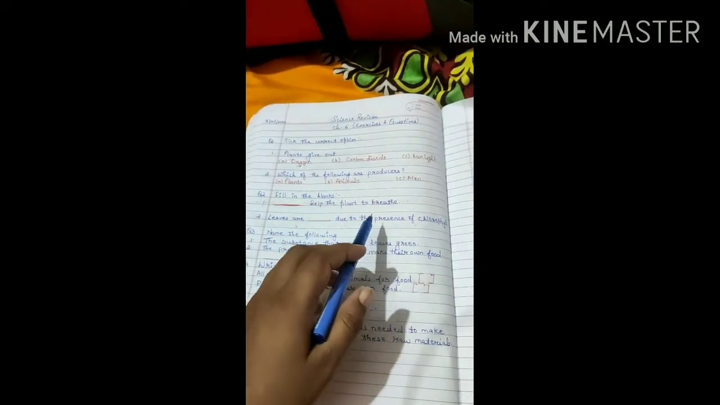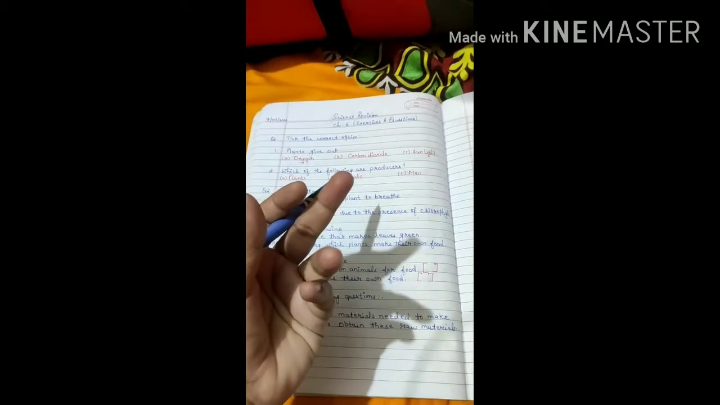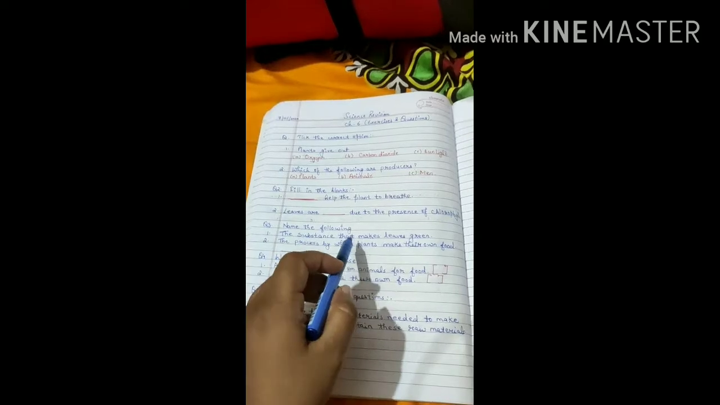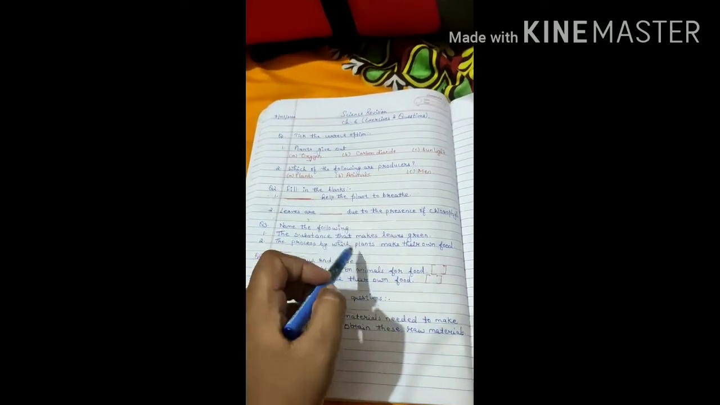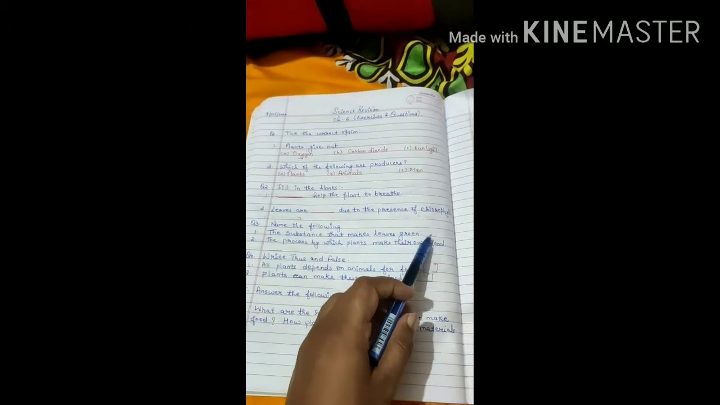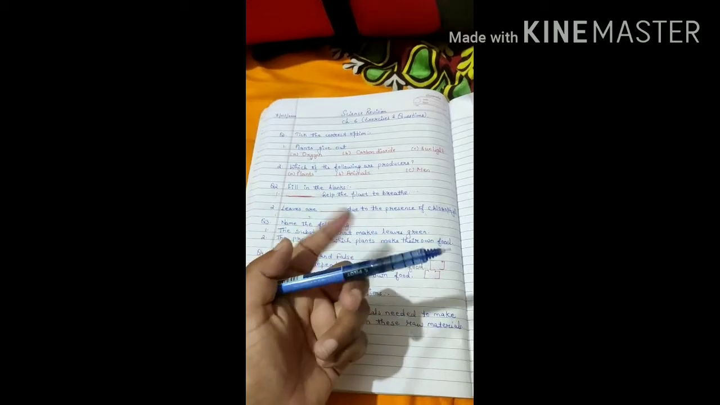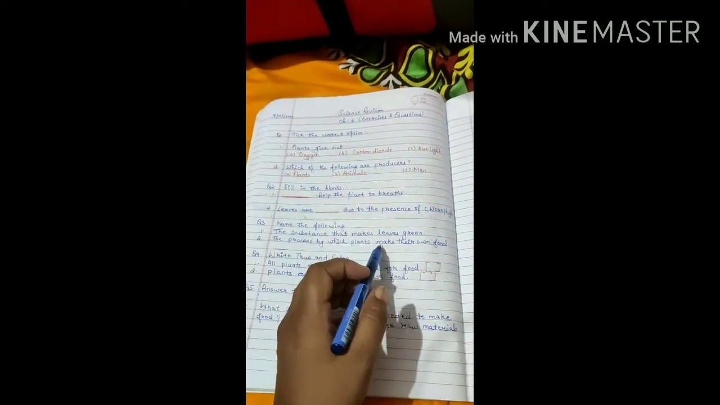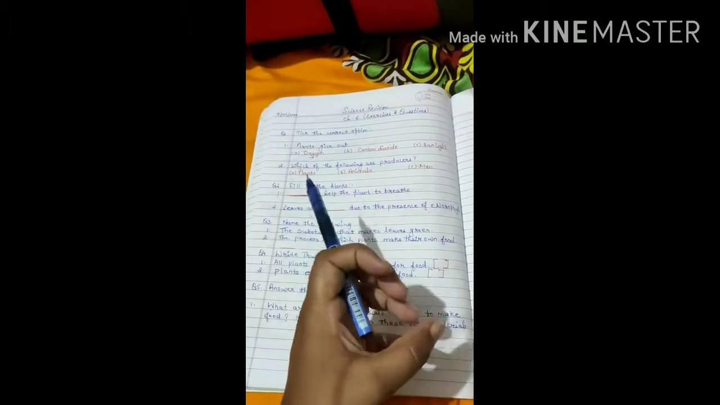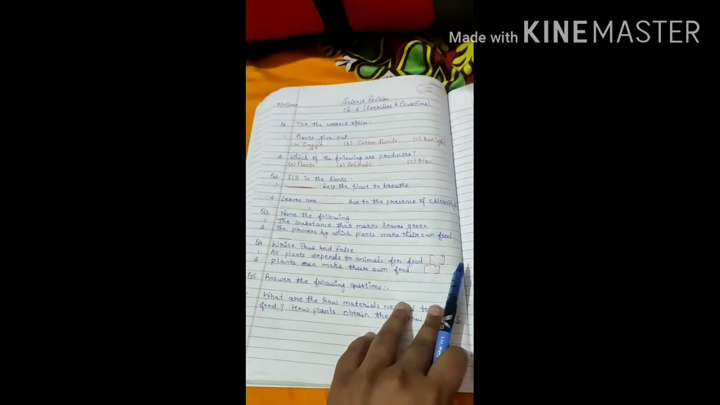Leaves are dash due to the presence of chlorophyll. Chlorophyll, I told you, that is the substance that you have to write down over here. Name the following: the substance that makes the leaves green. It's a contradictory one, so you have to mention the answer over here. It is the substance which makes the leaves green. The process by which plants make their own food. What is the process by which plants make their own food with the help of sunlight? You have to mention that process.